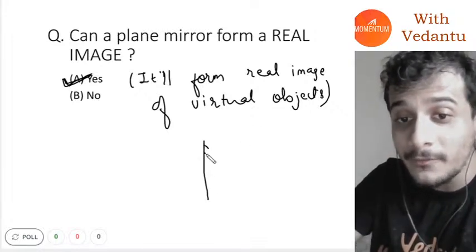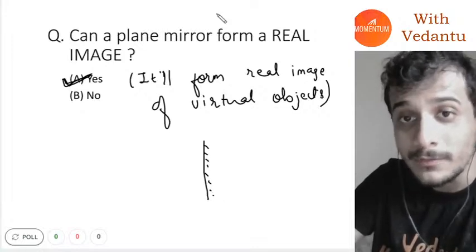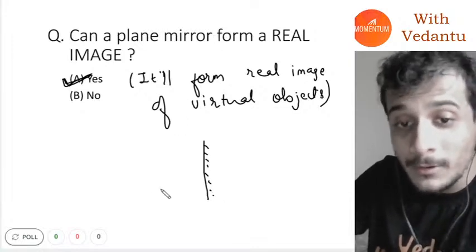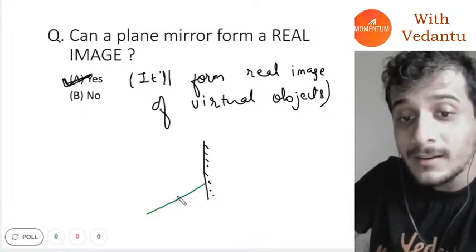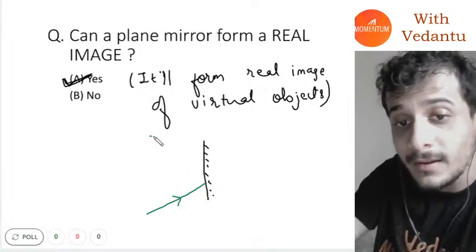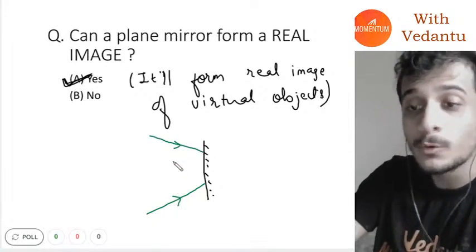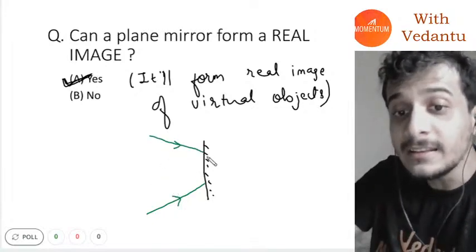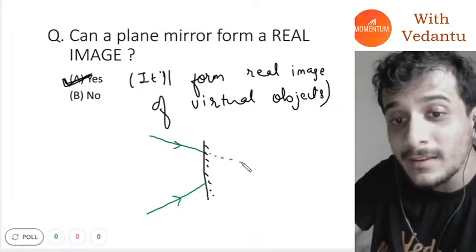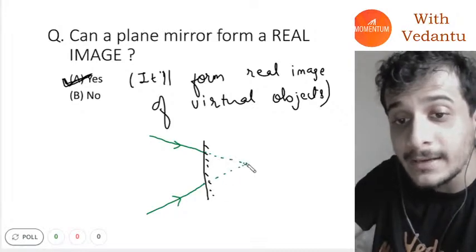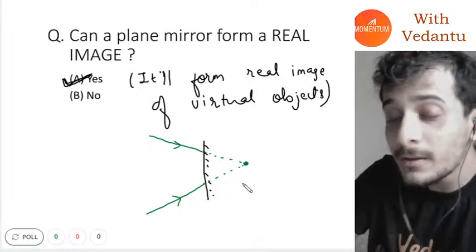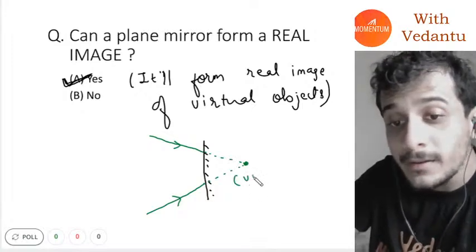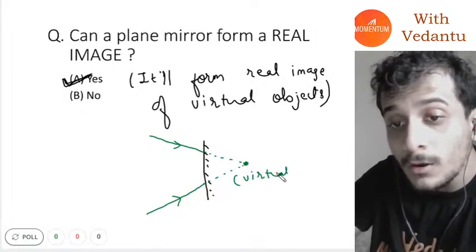See, guys, I defined virtual objects some time ago. If you are just joining me now, you have to remember, if I have incident rays converging like this, then we can say they might have met at this point if the mirror was not there. In this case, this point is called a virtual object.